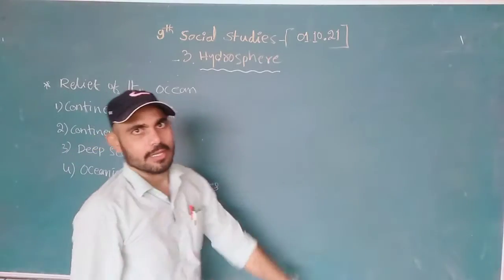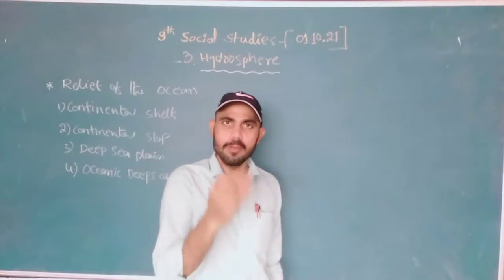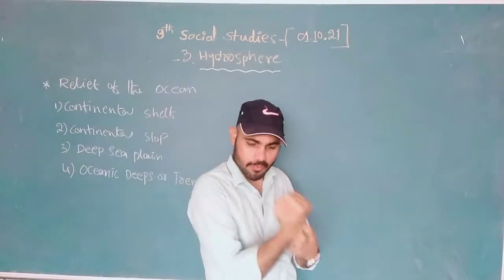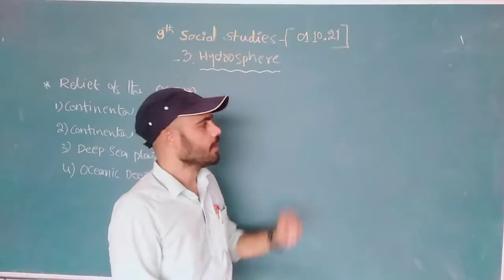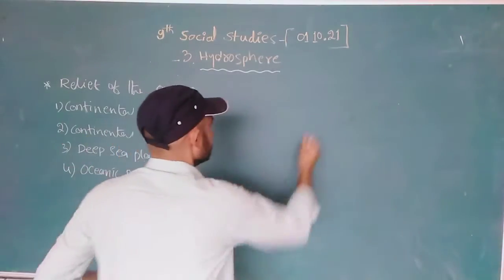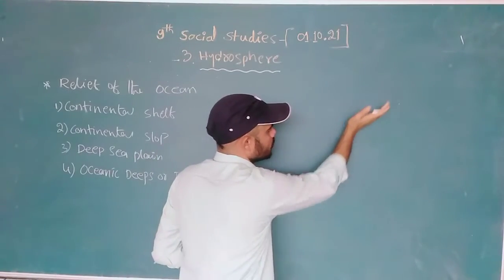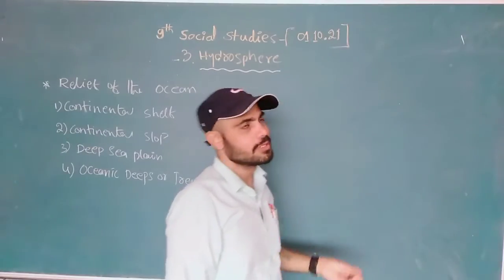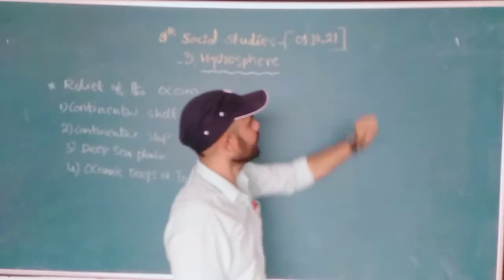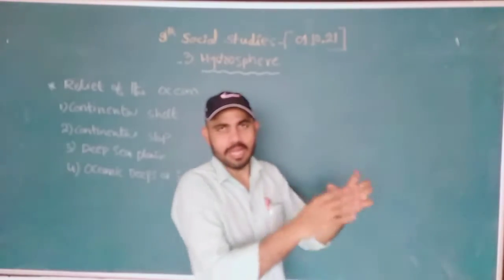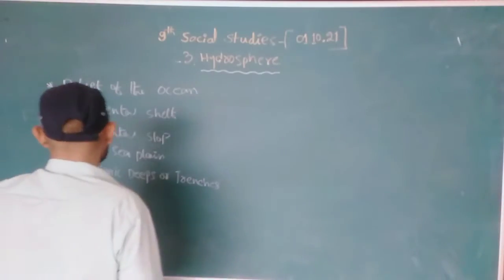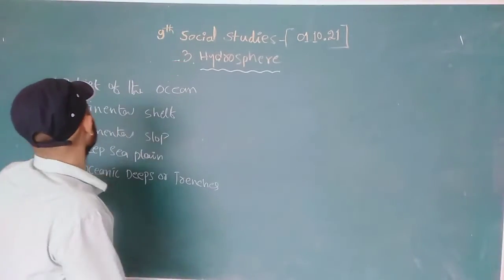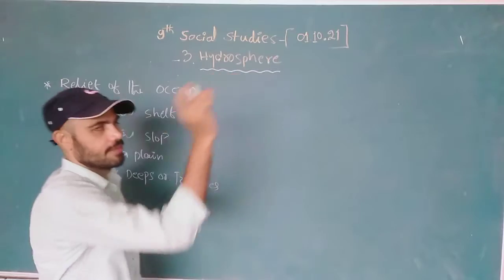See, what are the relief features? When it comes to India, each and every place has a separate relief. Relief features means the physical features, what kind of structure they have. India has coastal lines, deserts, plateaus and plains, the Himalayas, Western Ghats, Eastern Ghats. All of these are the features of India. In the same way, we have relief features in the oceans.